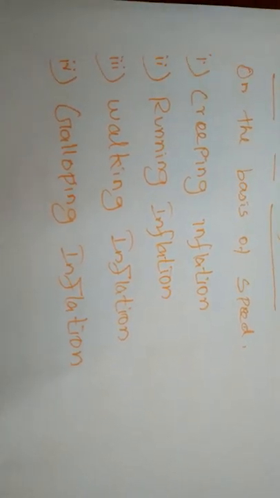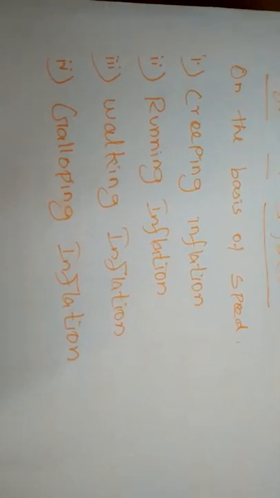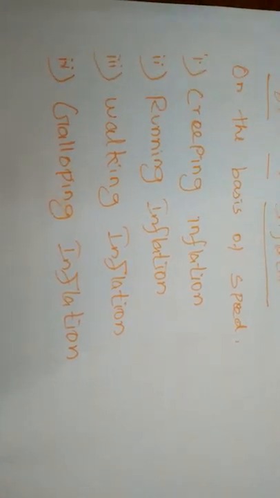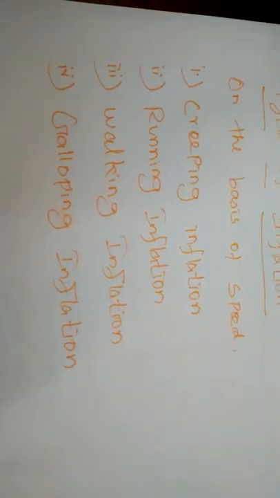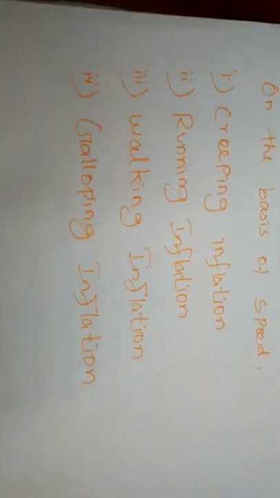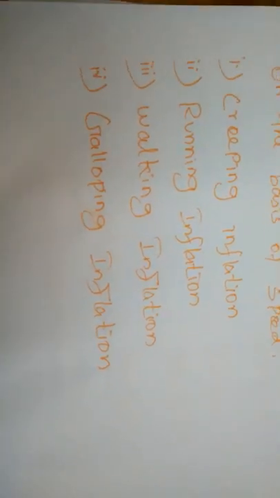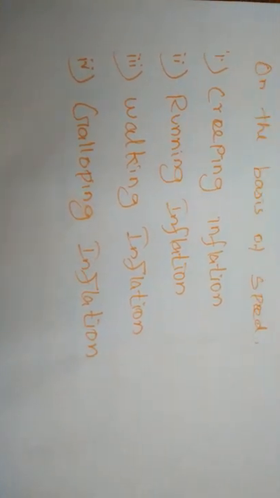Next month the price of the pen increases by a small amount, so 3.5 or 3.7 and 4 rupees or 5 rupees. So it is called walking inflation, because the price of the commodities increases at the same steady rate. This type of inflation also will not bother the people, and it will not affect the whole economy.